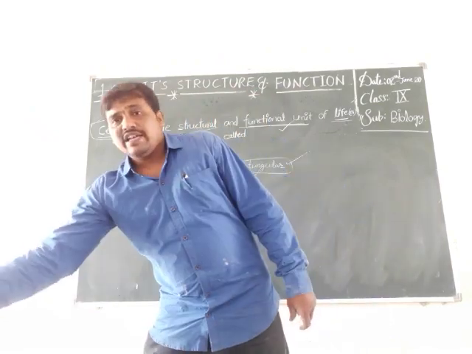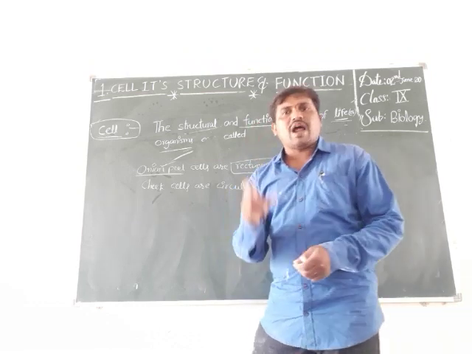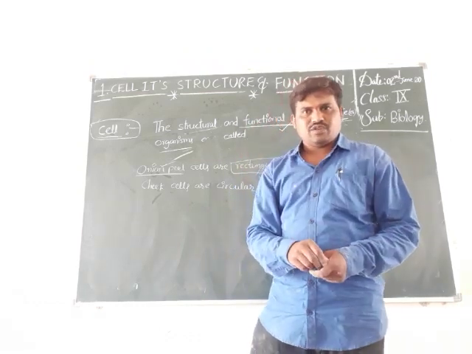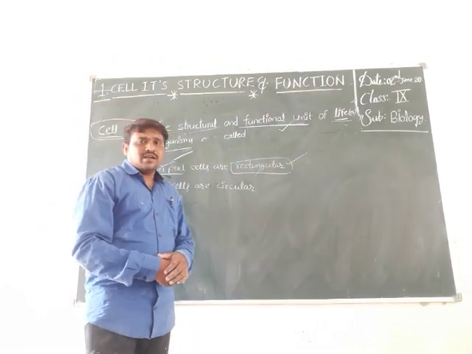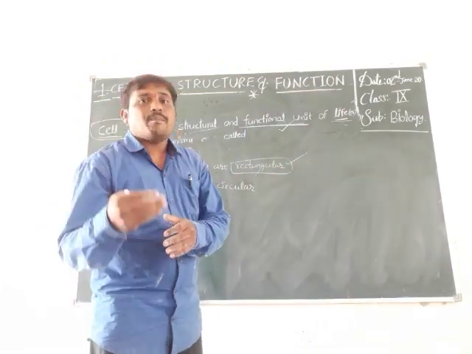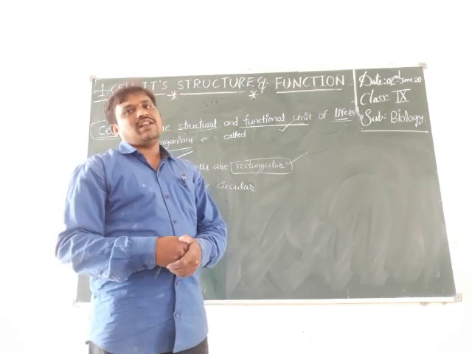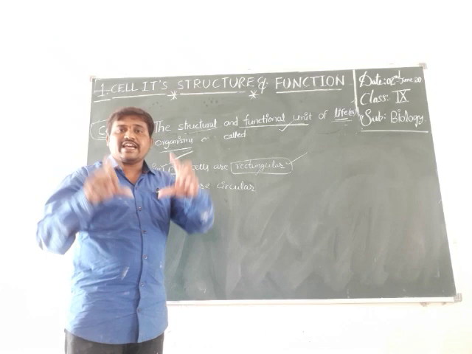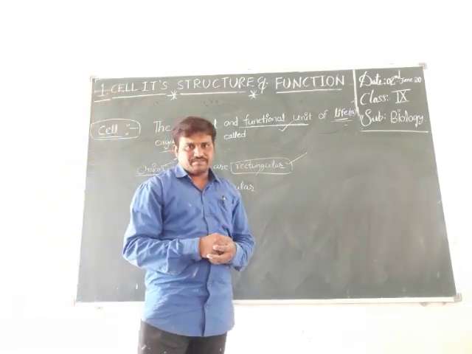Why? Because these give valuable information about plant and animal cells.